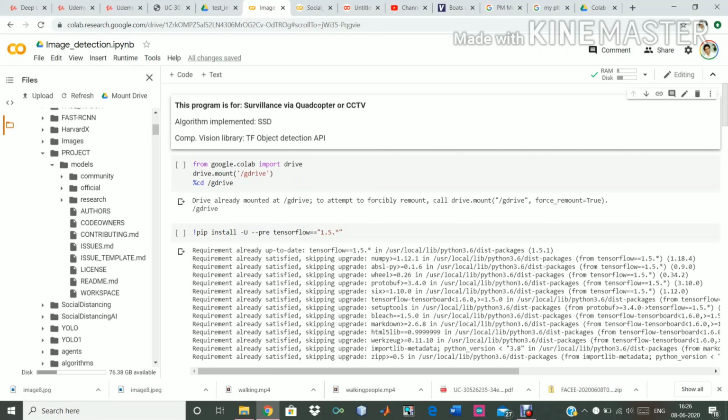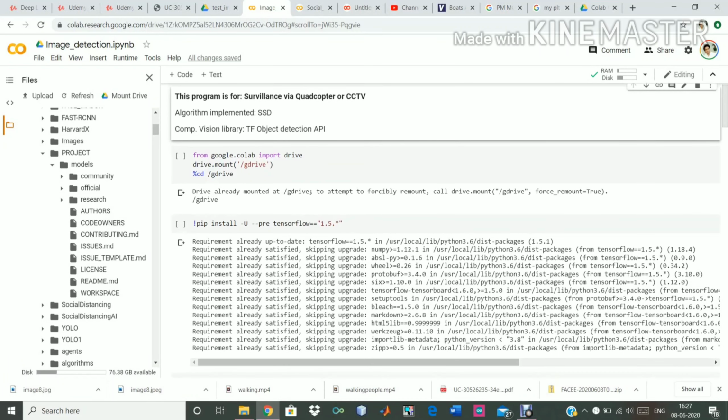In this application, the main thing is that this application runs over Google Colab, and this is based over a computer vision library, which is TensorFlow Object Detection API. The algorithm implemented in this program is SSD, single shot detection. So the first step is we have to mount our Google Drive, from which we will be accessing our packages and test images and all other stuff.